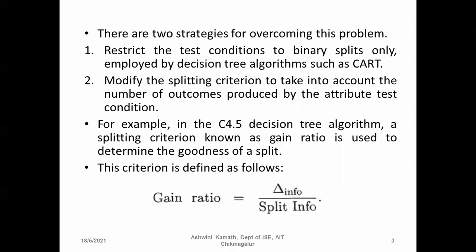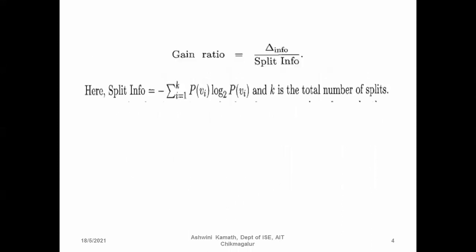Here, split info is equal to minus the summation for i equal to 1 to k of p of vi log p of vi to the base 2, where k is the total number of splits and vi is the value produced by the test condition, and we multiply that with log p of vi to the base 2.